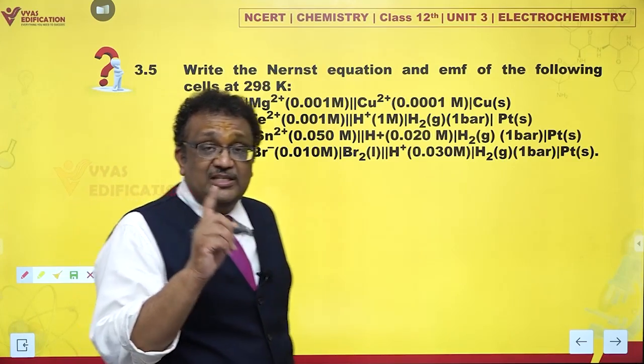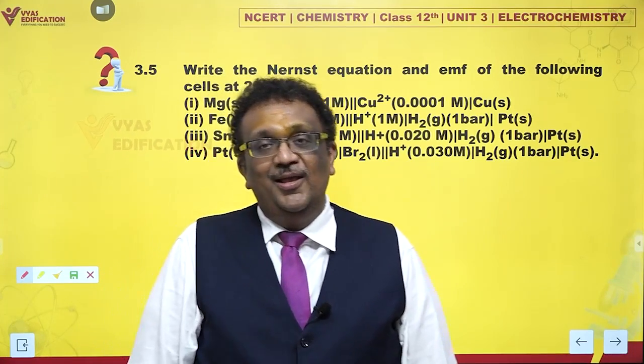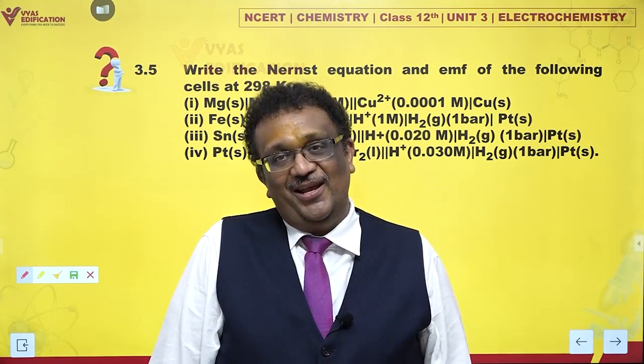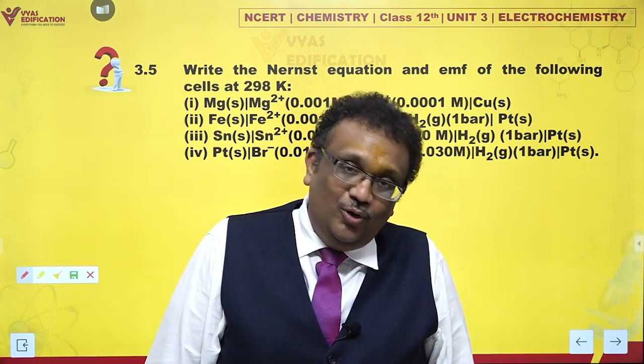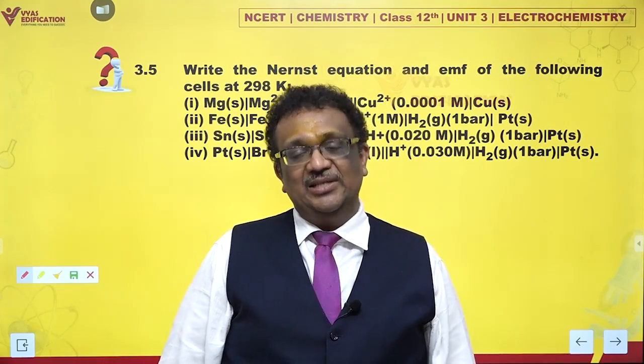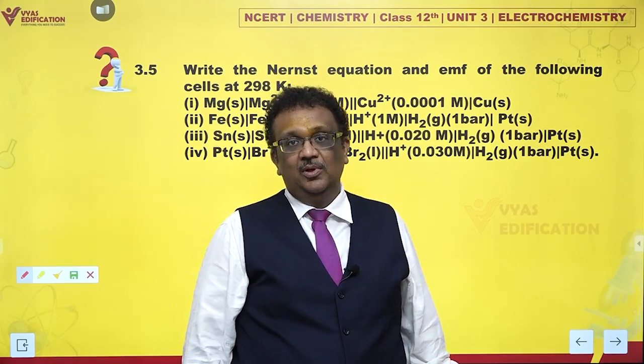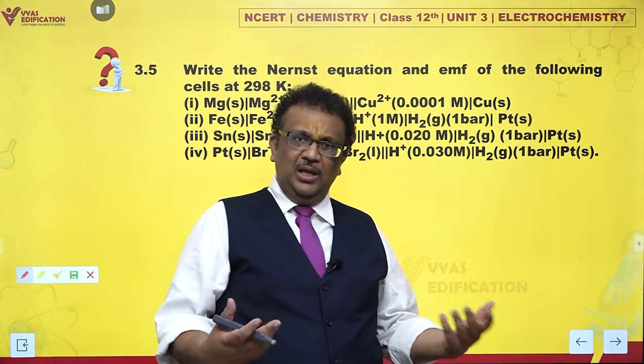Now, students consider the Nernst equation difficult. Why? Because they skip the first step. And what is the first step? Writing the cell reaction. If you just spend 30 seconds extra and write down the cell reaction properly, you would never find it troublesome. Also, we don't know how to write down the cell reaction. I'll tell you, it's very simple.